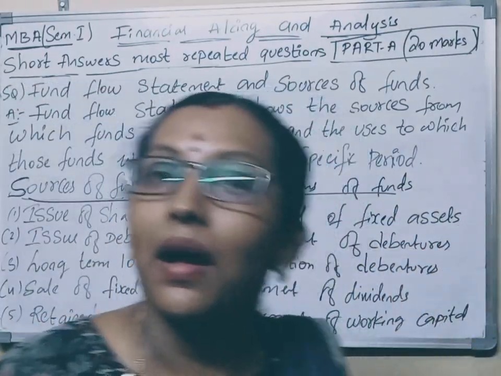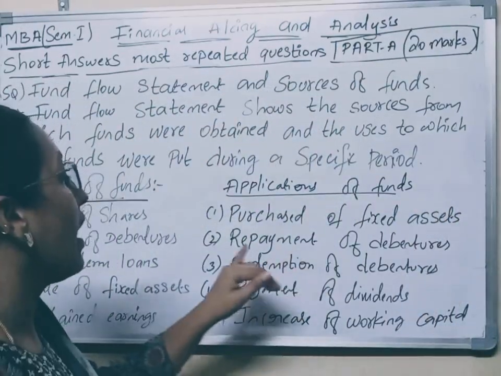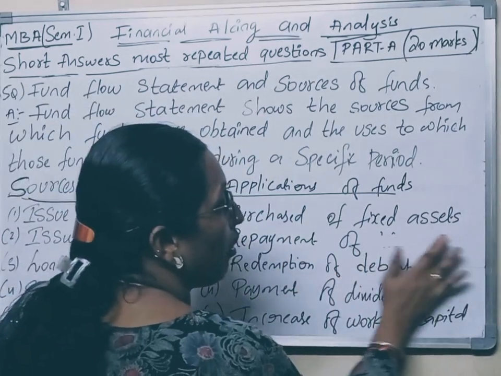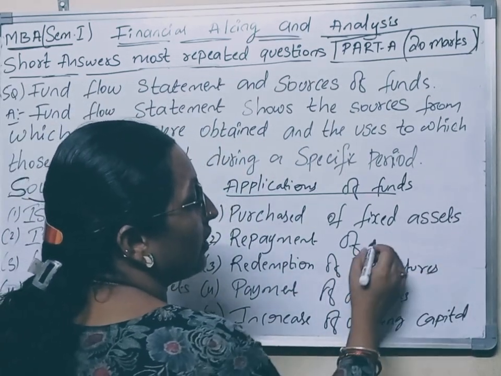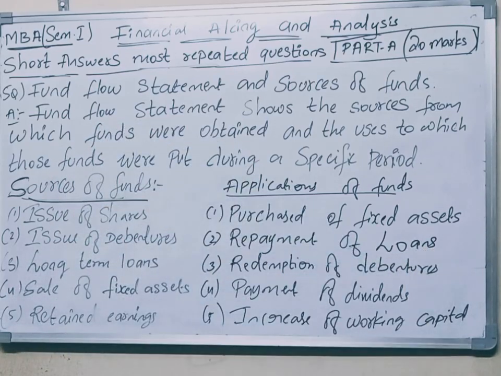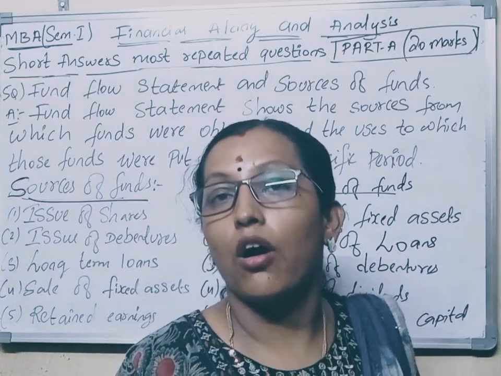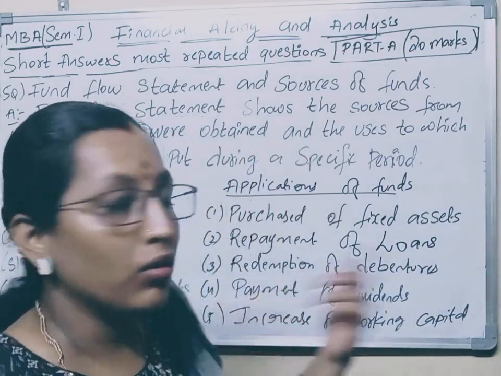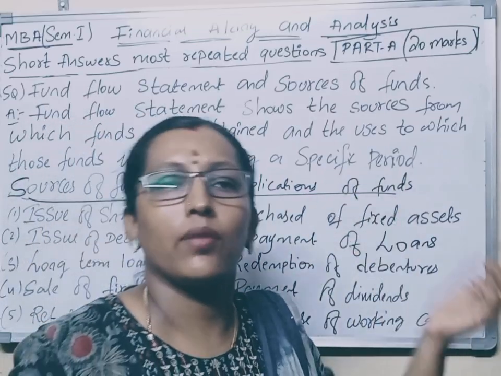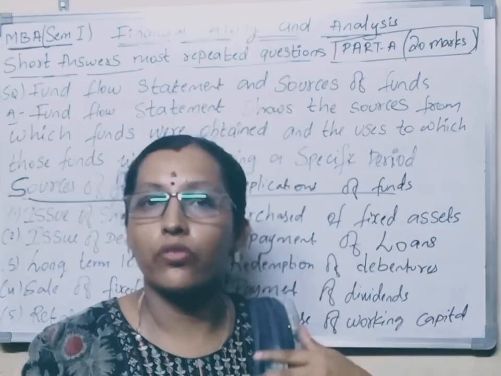So these are the applications of funds. And repayment of loans: we take loans, whether long term, short term, or middle term, and that loan amount we will repay.